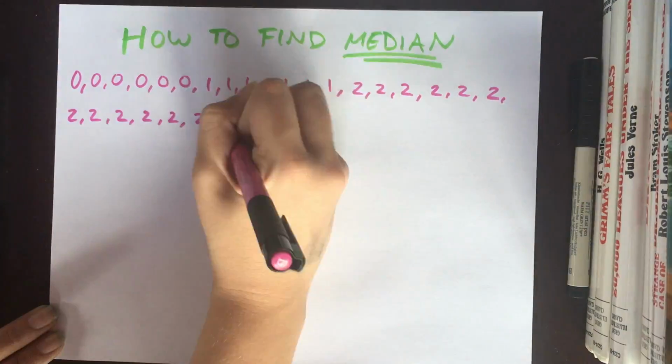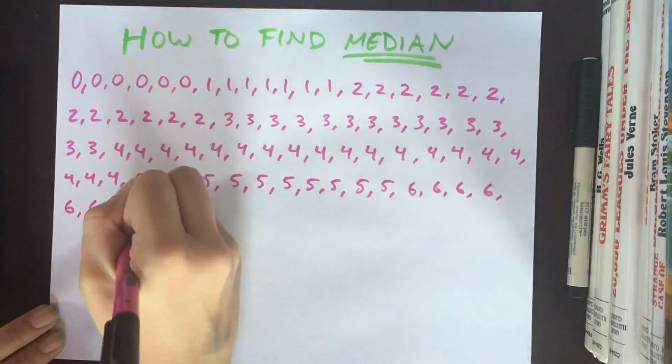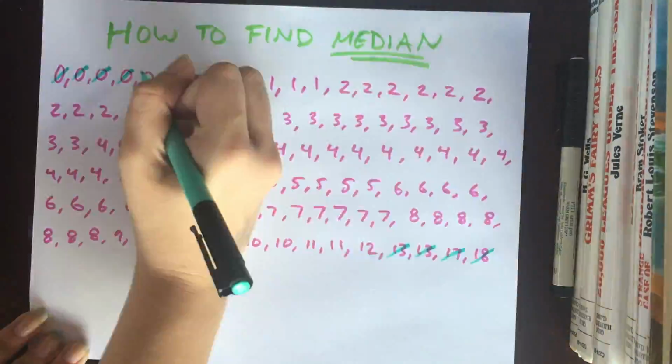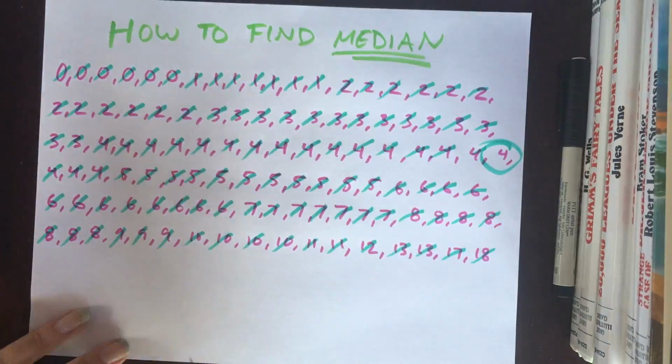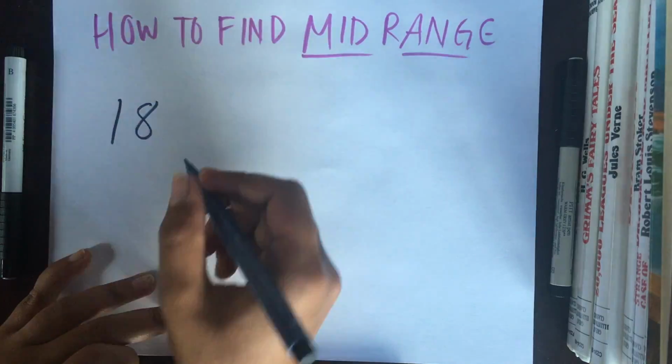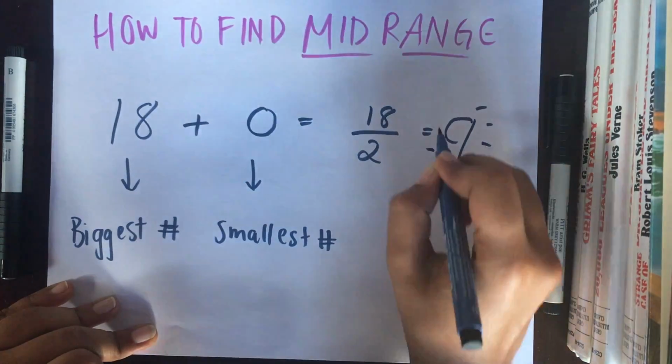To find the median for our data set, we listed out all the numbers in numerical order and crossed them out, one from the front and one from the back, until we got to the middle point, which we found to be 4. To find the mid-range, you add the highest and lowest numbers together and divide by 2.